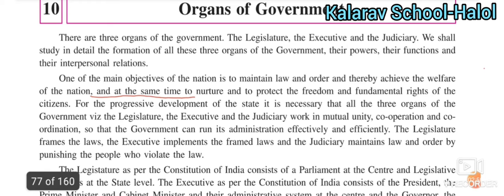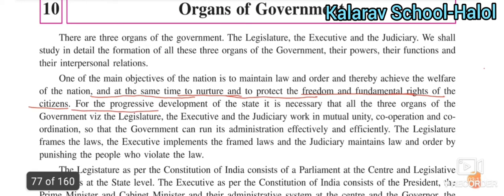And at the same time, it must protect the freedom and the fundamental rights of the citizens. As citizens of India, you have fundamental rights and duties, which we already know. So what is the work of the government? The work of the government is to protect the fundamental rights and duties of its citizens.